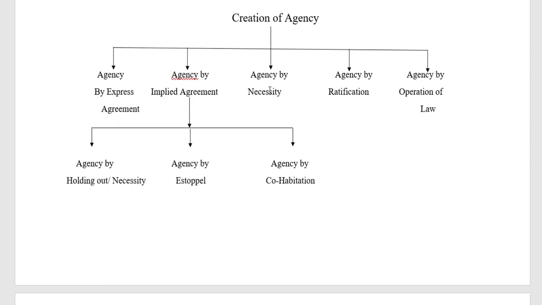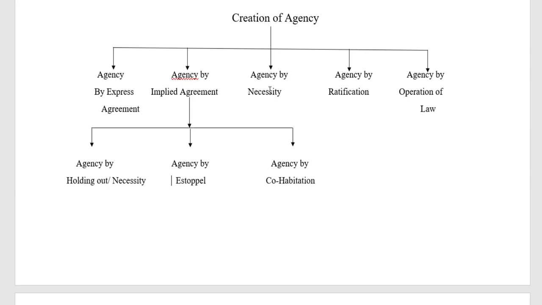Here what happened? A horse was booked for shipment by railway, and when it reached the particular destination, it was not received by anybody, and the railway company met the expenses of the horse. So the reasonable expenses have to be borne by the principal. That is seen in Great Northern Railway versus Sheffield.